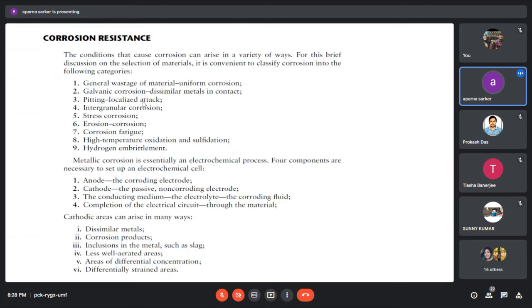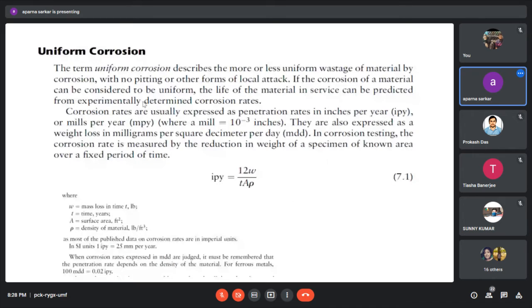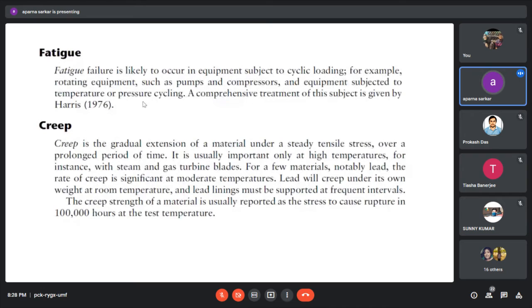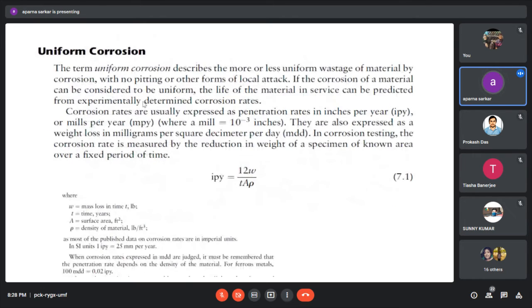So at first we have to know this pitting, what are they? The galvanic corrosion, what are they? So first coming to uniform corrosion. Okay, what is uniform corrosion? That is the more or less uniform wastage of material by the corrosion, with no pitting or other forms of local attack.